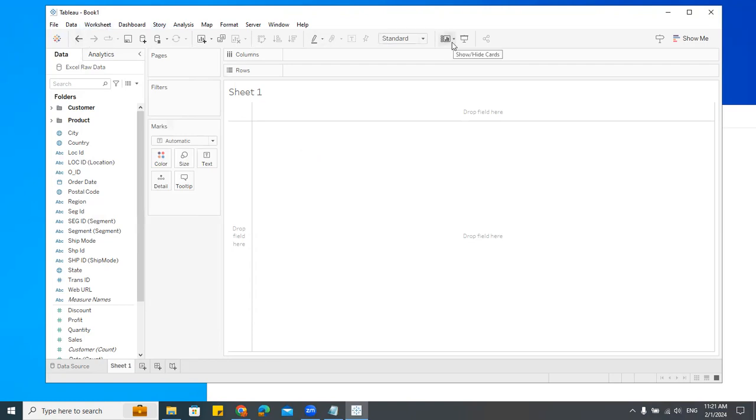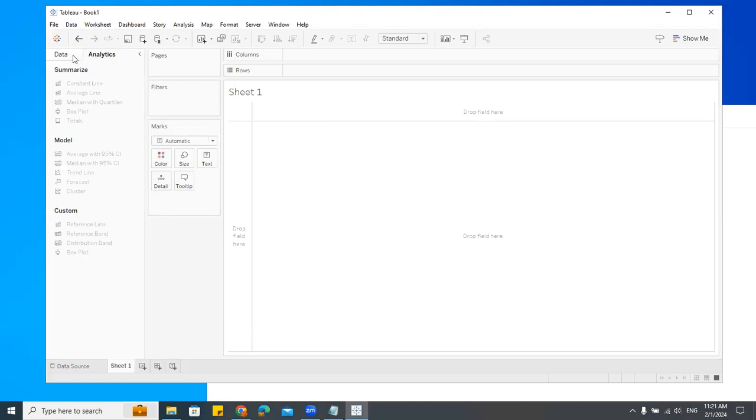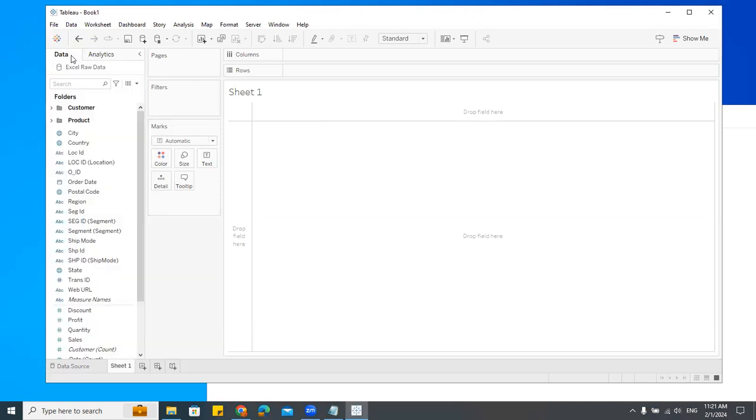So first on top, what we see is the menu bar, and then we have the toolbar. Then we have the analytics and data. Both are actually coming in one single pane, that is the data pane. What is analytics? I'll tell you tomorrow. So we create the visualizations.